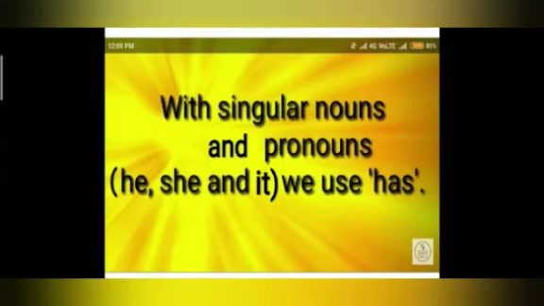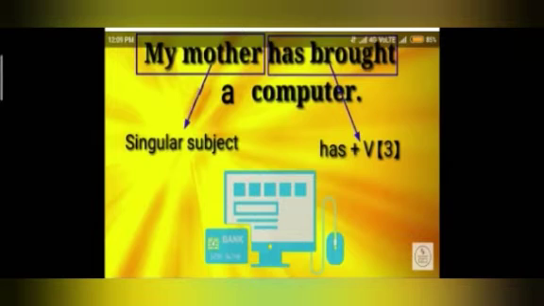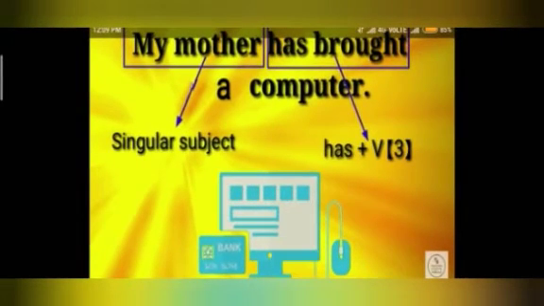With singular nouns and the pronouns he, she and it, we use has. For example, my mother has brought a computer. So here you can see that my mother is a singular subject and we have used has plus third form of the verb or the past participle form of the verb.